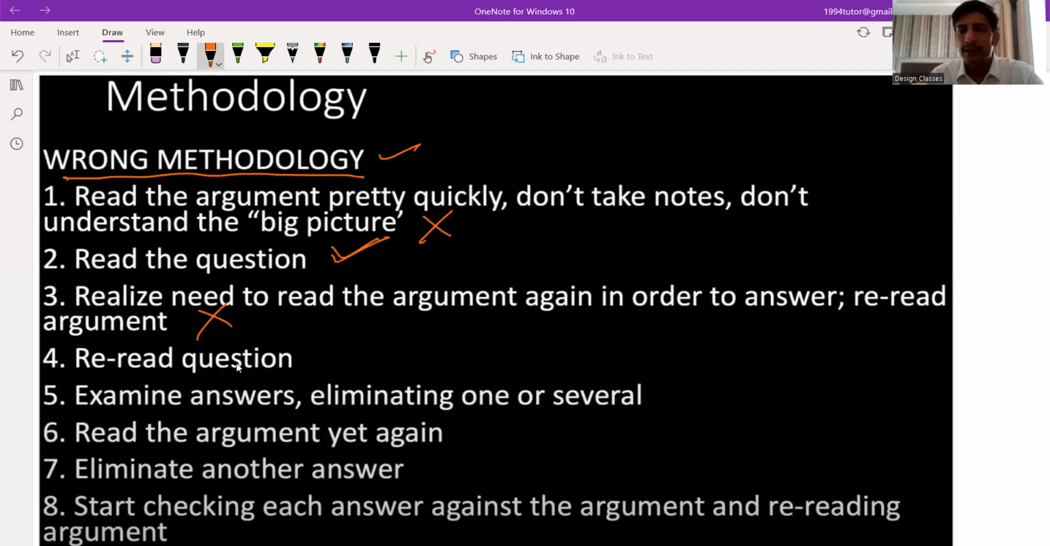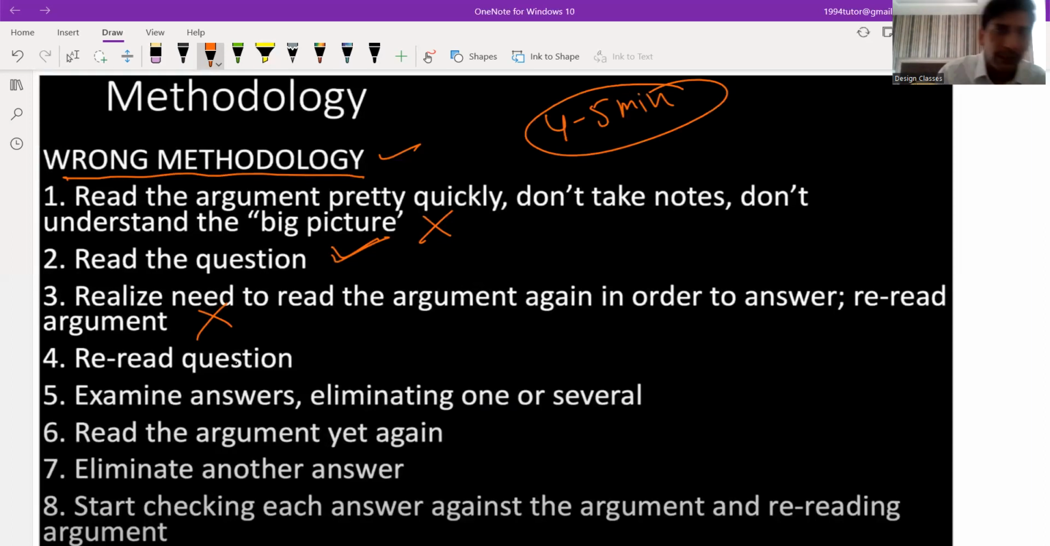As I told you, you have to attempt each question in 4 to 5 minutes. You have to read the passage and attempt 4 or 5 questions in 4 to 5 minutes only. So this is the wrong method: rereading the questions again and again.